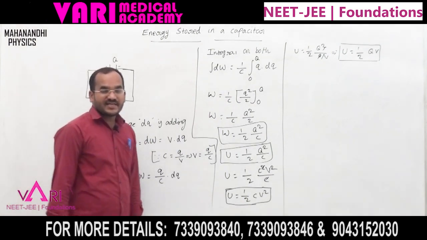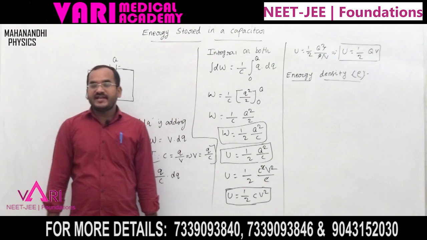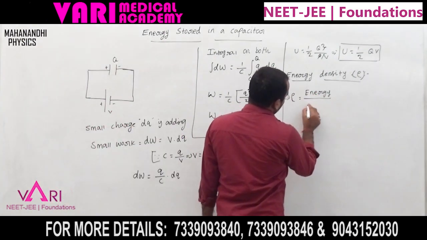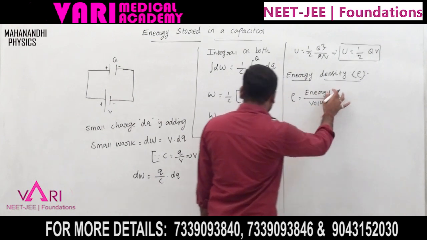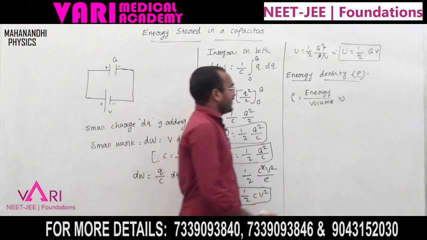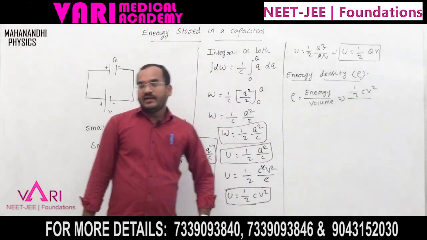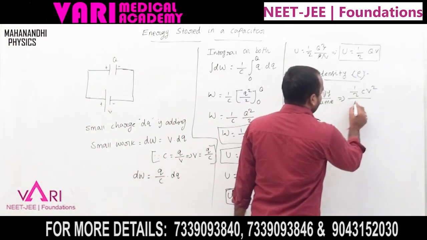Now what is the energy density? Energy density means energy per unit volume. Here energy is half C V square, and volume is area into distance, A into d.